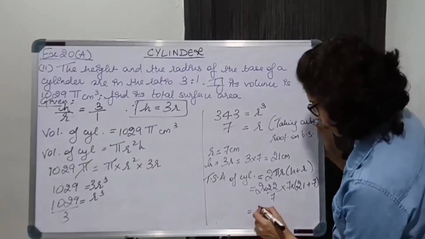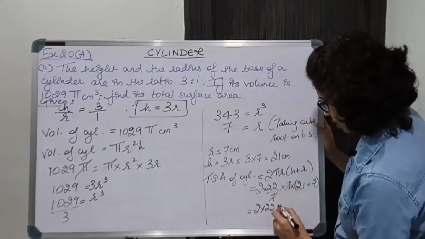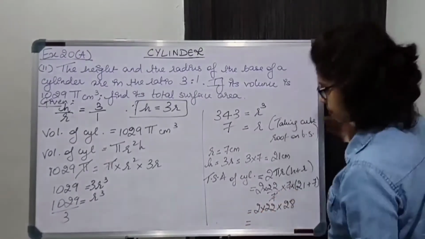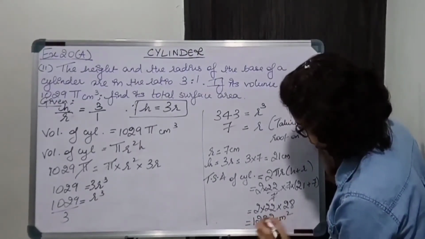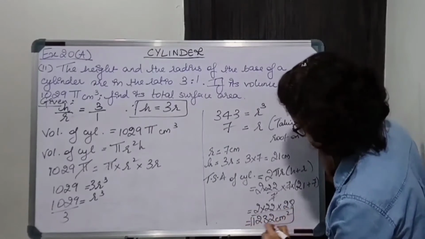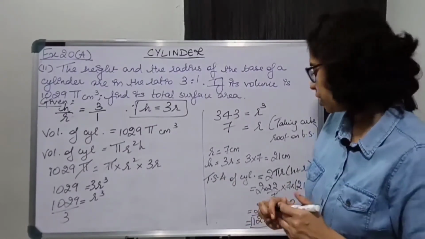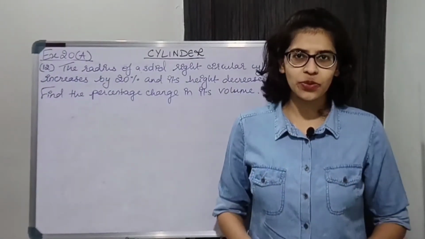Okay, 22, 7 gets cancelled, into 28. We'll multiply these. This will give 1232 centimeter square. So total surface area of this cylinder is 1232 centimeter square. Moving on to next question.